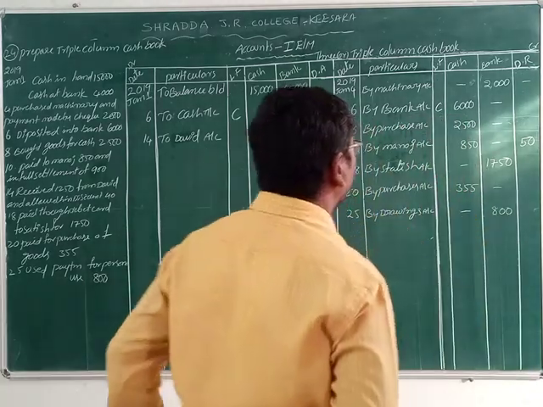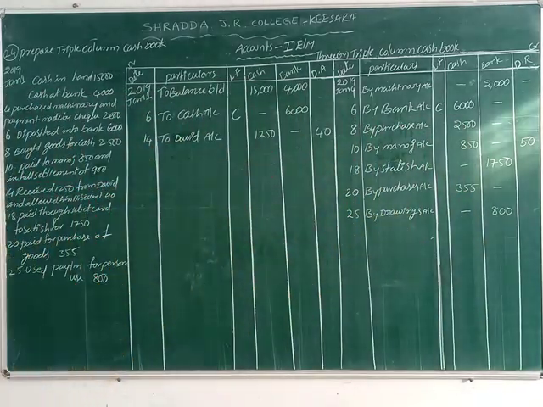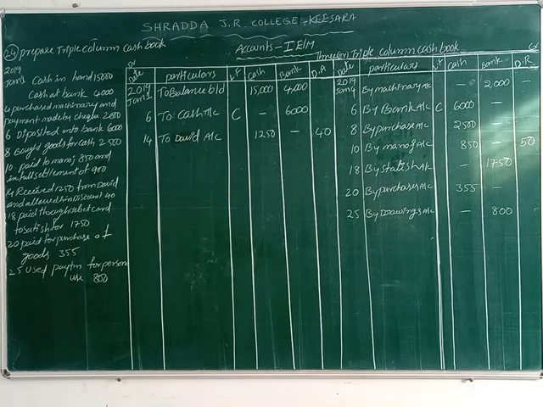Now, whether you use Paytm or debit card or credit card or net banking, PhonePe, anyone of those is a completely bank transaction. That's why we write those amounts only in the bank column.